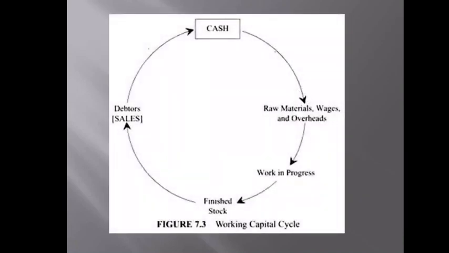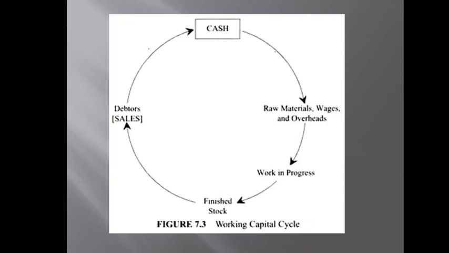Further, we have the working capital cycle. What is the working capital cycle? Here we understand that the working capital cycle is all about cash, raw material, work in process, finished stock, and debtors. Now let's understand this diagram more deeply.